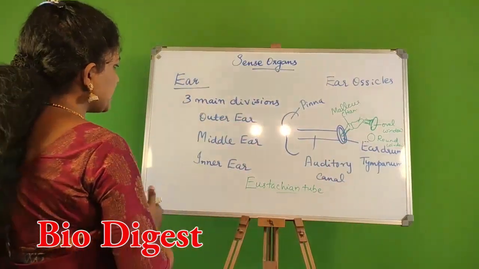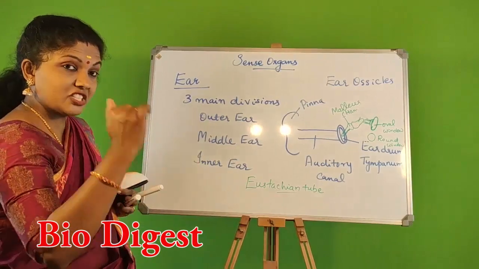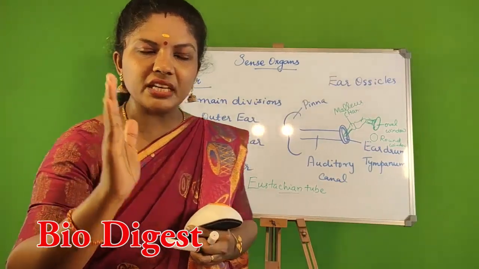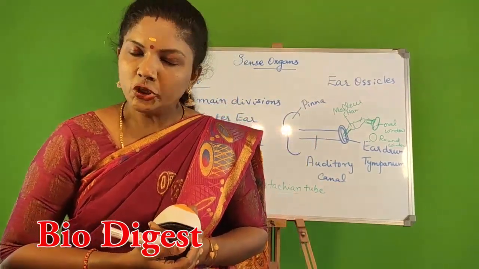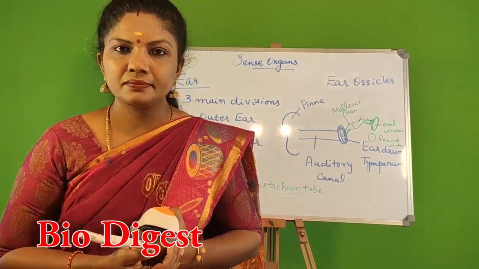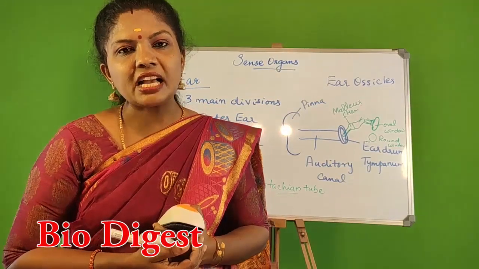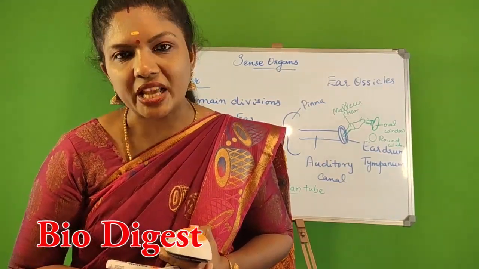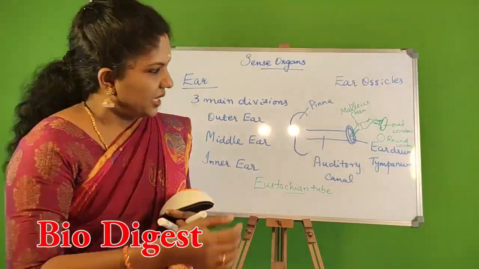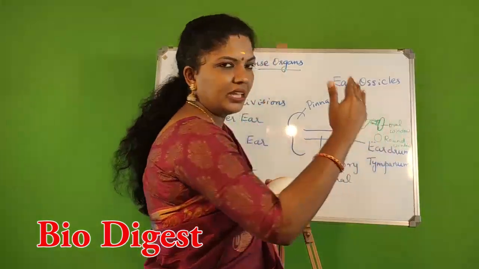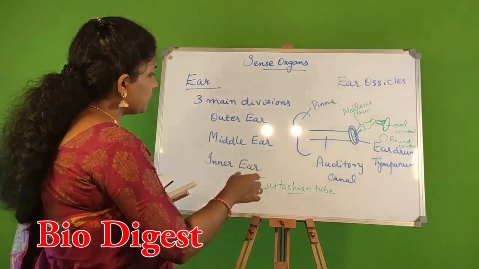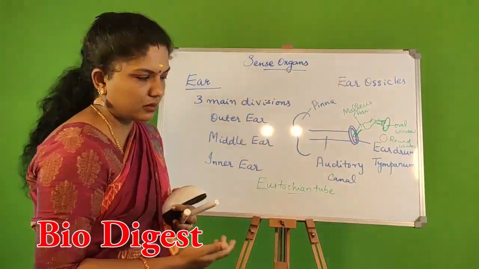Okay, so we have completed the parts of the middle ear. So which are the parts of the middle ear? The middle ear is actually made up of three tiny bones. Collectively they are called as ear ossicles. Which are they? It is actually malleus, incus, stapes, otherwise hammer, anvil and stirrup. The last bone, that is stirrup, is actually in connection with one membranous structure called as oval window, which communicates or connects the middle ear to the inner ear.